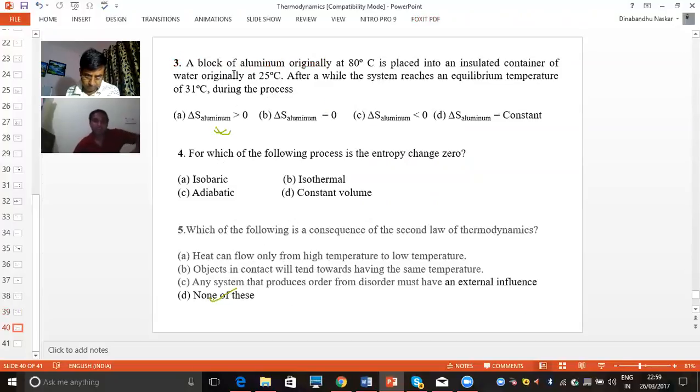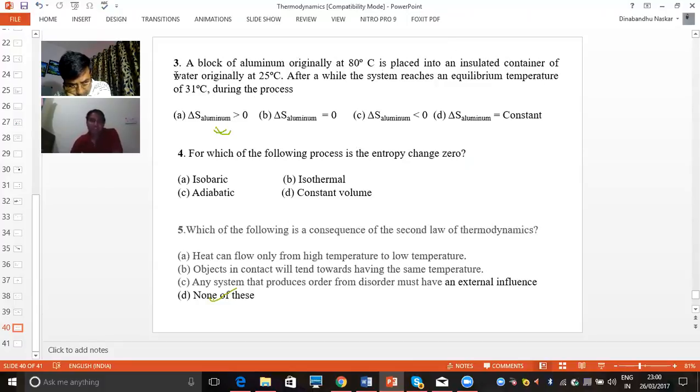Coming to the next slide, here the question is given: a block of aluminium originally at 80 degrees centigrade is placed into an insulated container of water originally at 25 degrees centigrade. After a while the system reaches an equilibrium temperature of 31 degrees centigrade. During the process, therefore, options are given. So the question is telling that we have one aluminium block at 80 degrees centigrade, and the same aluminium block is placed in an insulated container. The container is insulated, that means heat will not transfer out of the container.